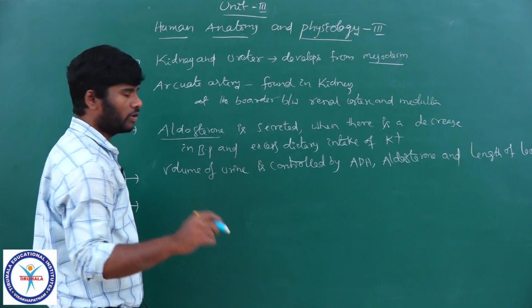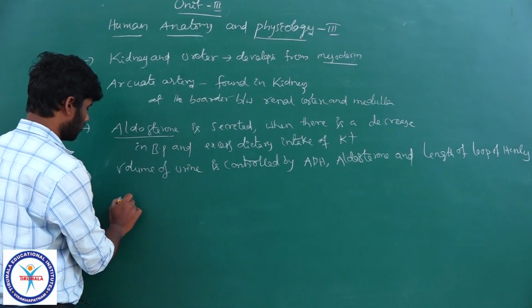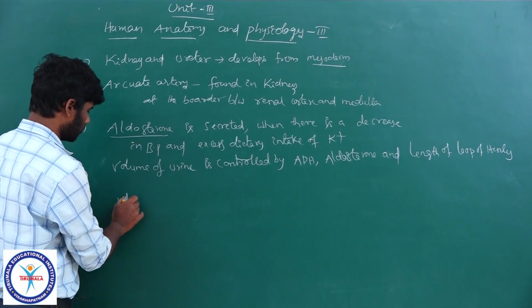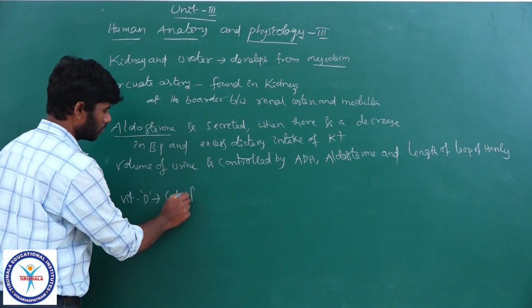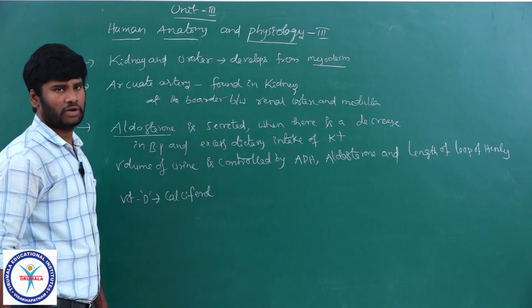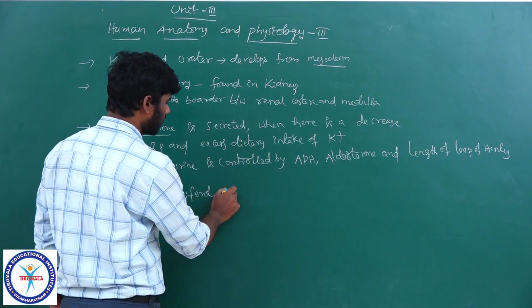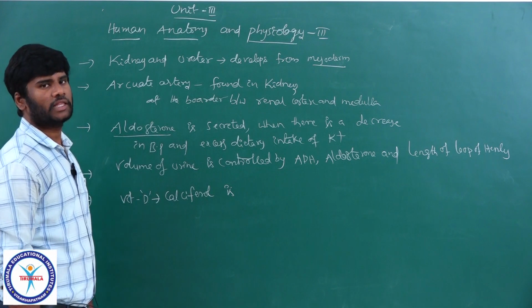And the most important point, vitamin D, chemical name is calciferol. Vitamin D is converted into calcitriol.